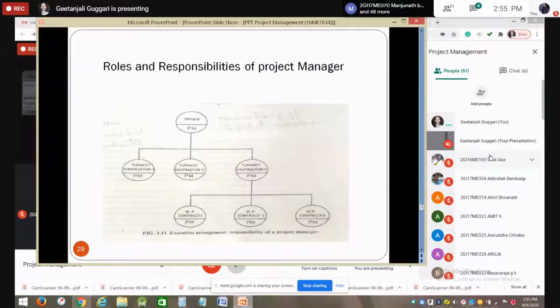The output of this company is projects. It is not a product. The project itself is the product. Are you able to understand what I want to tell you? The project management is a company.